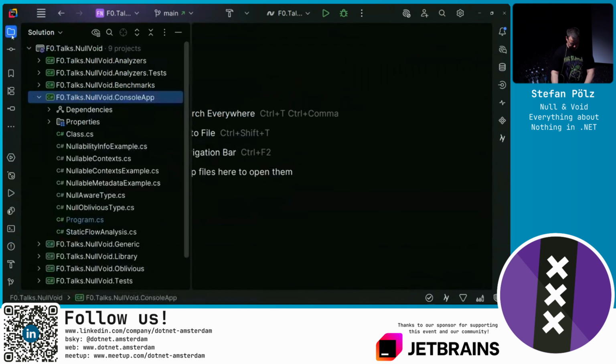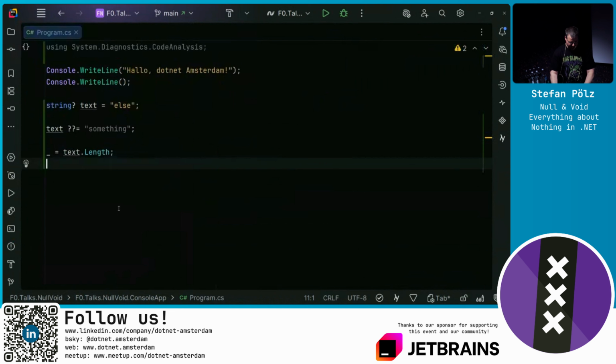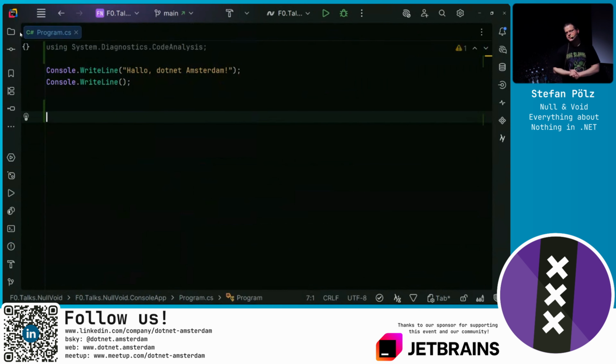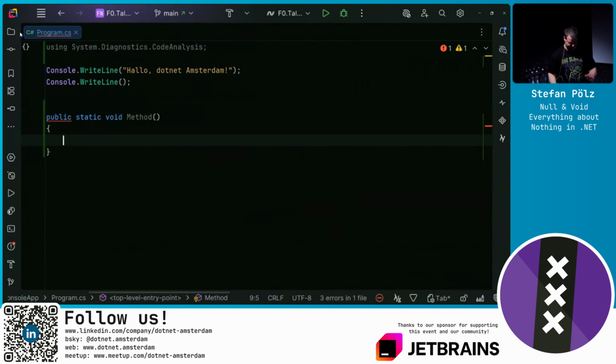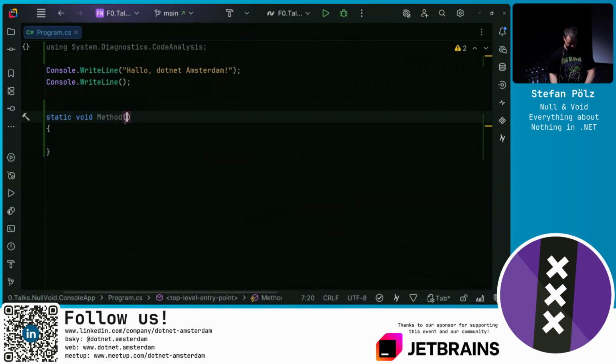To come to a close, when we enable nullable reference types, do we still need to check for null? Well, it depends, of course. Let's say I am having a public static class. This may be a method. This may be in some type, in some library. And let it accept a value.